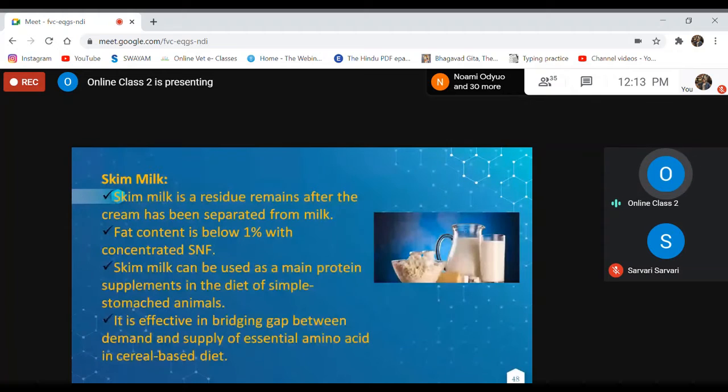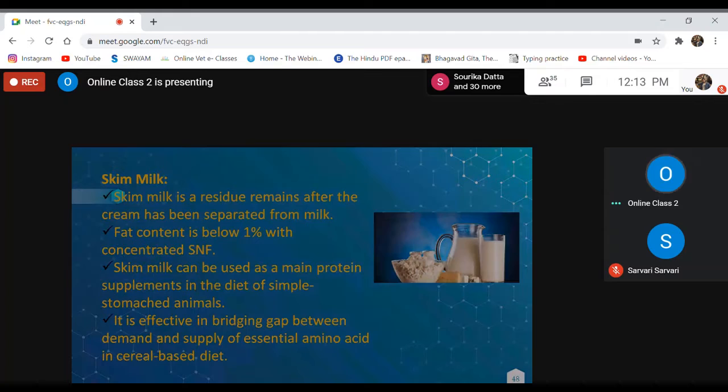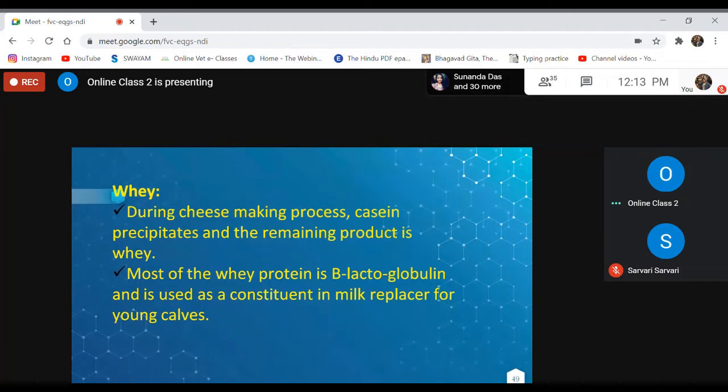Skim milk is used mainly in young ruminant animals because it's a very good source of protein. Suppose milk is deficient in the cow, it can be used for feeding the young calves. Skim milk can also be used for preparation of calf starter as well as milk replacer, and in pigs also, for formulation of preparations. And whey can also be used as a very good source of protein in the milk replacer or calf starter.